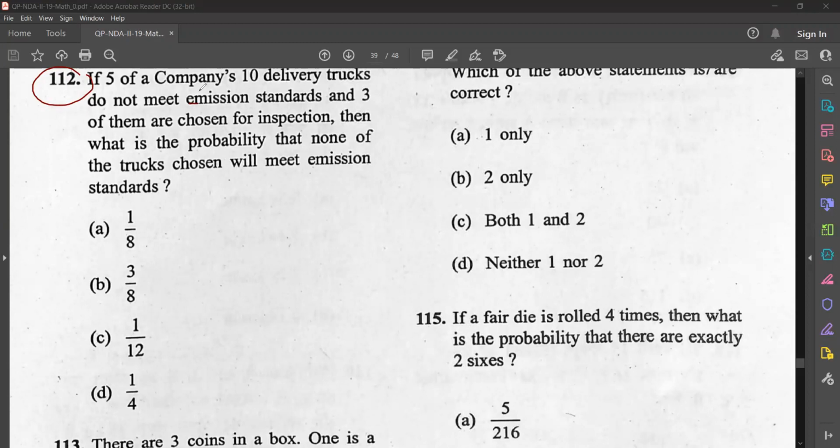If 5 of 10 of the company's delivery trucks do not meet emission standards and 3 of them are chosen for inspection, then what is the probability that none of the trucks chosen will meet emission standards? Okay, we have done similar questions earlier. I want you to answer that yourself and give me the answers as comments. I'll give you 1 minute for doing this question.